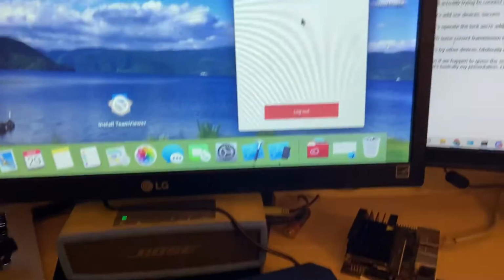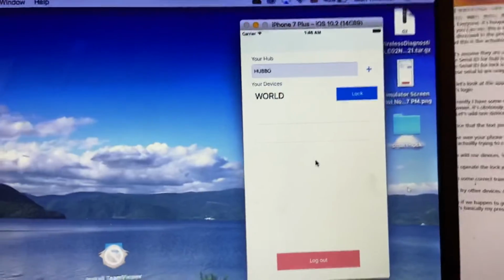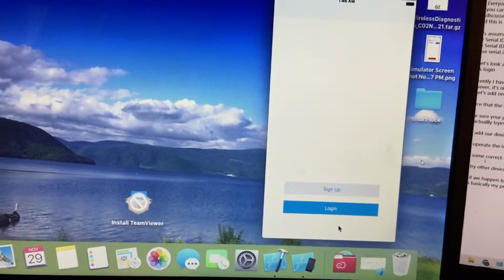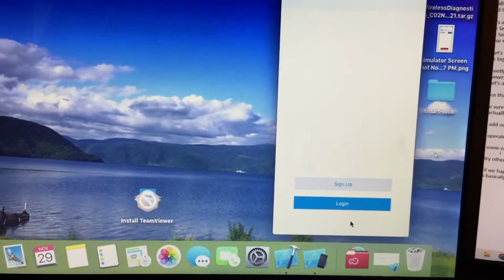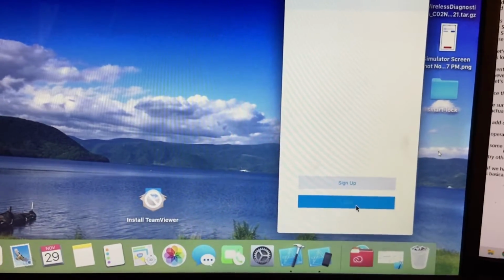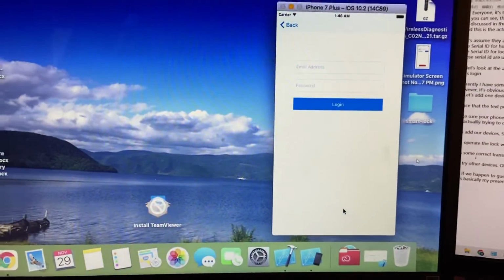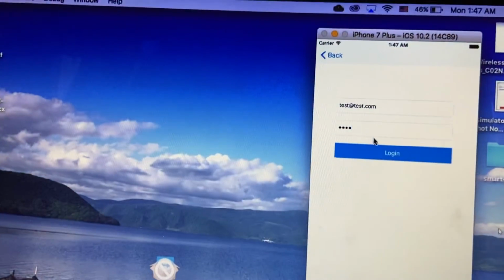So let's look at the app. Let's log out first, since the current app keeps the user logged in using the locally stored session token. So let's log in. Sorry, I have to put down my phone to type. It's kind of hard to hold the phone and type. Okay, I finished typing my email and password. Let's log in.